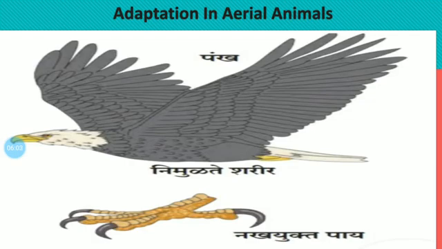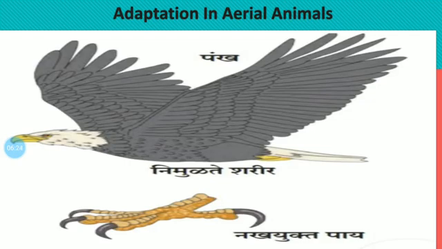Observe the various birds and insects in your area. So these characteristics are common in insects and birds also. So friends, this is the information about these birds.